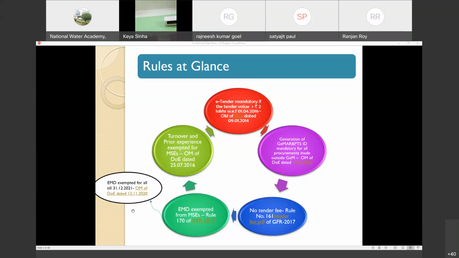Of course, they have mentioned clearly the above section will be applicable for all the tenders issued till 31st December 2021. In general, for MSEs, EMD is not applicable, but for all other tenders, in fact not only MSEs, for all other bidders, EMD is exempted till 31st December.